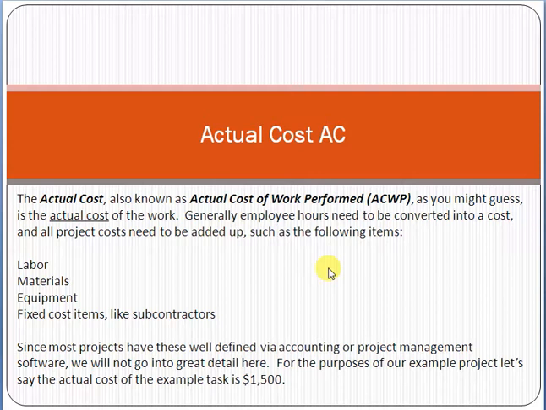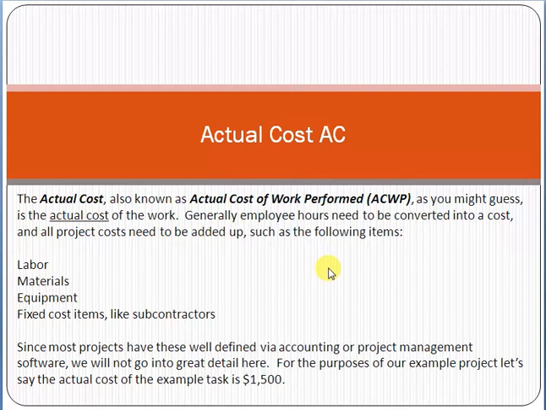So first of all we have to understand what a project is, then what project management is. Project management means the best industry practices to manage a project. These are called project management techniques.